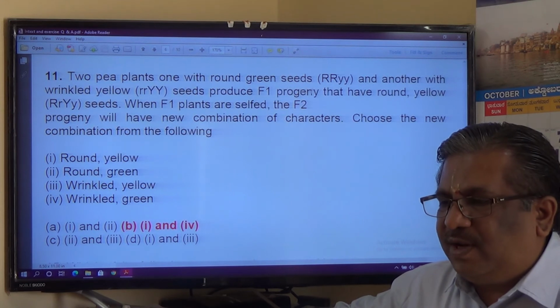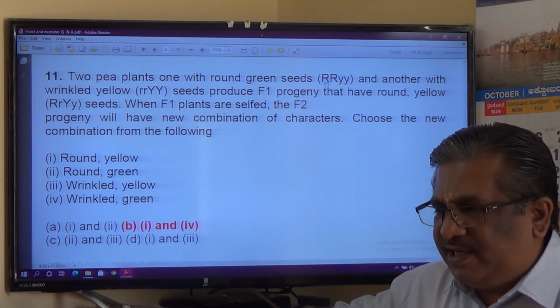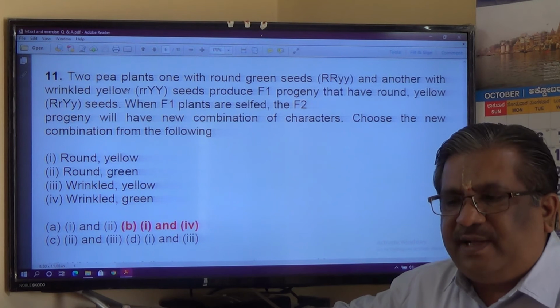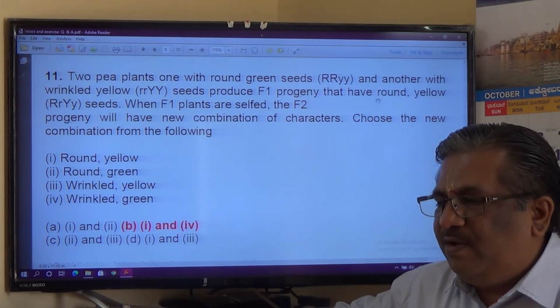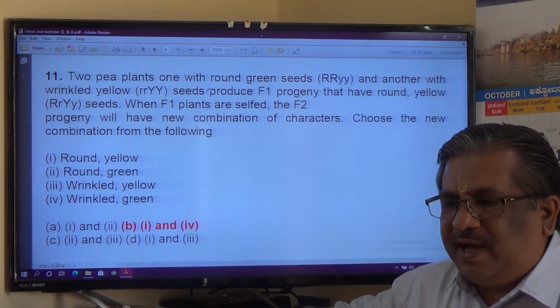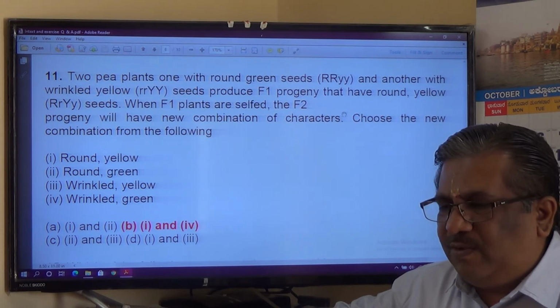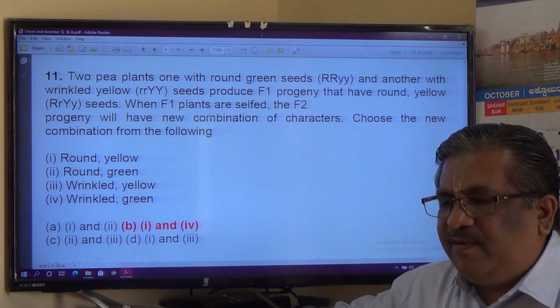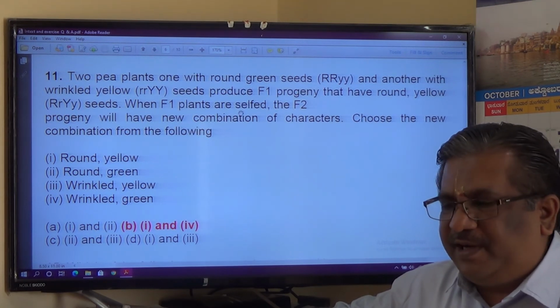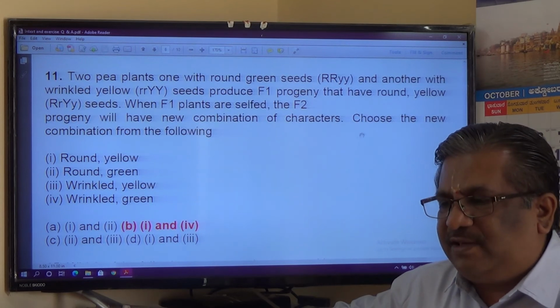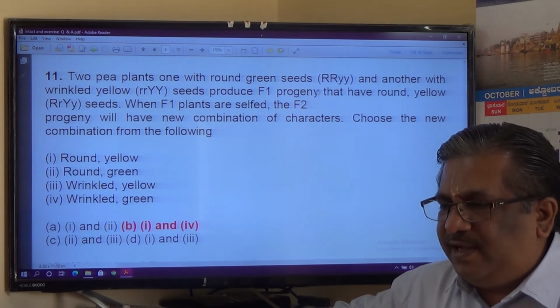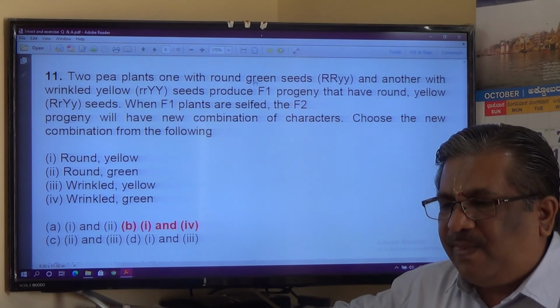Two pea plants, one with round seeds, this is a genetic composition, and another wrinkled yellow, this is a genetic composition. Seeds produced in F1 progeny have round yellow, capital R, capital Y. So round yellow, okay, seeds. When F1 plants are self-pollinated, in F2 progeny will have the new combination of characters. Choose that.